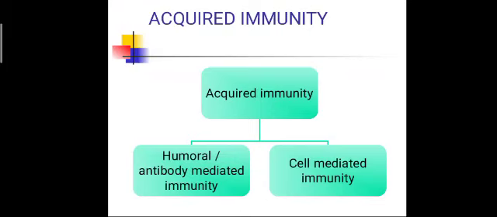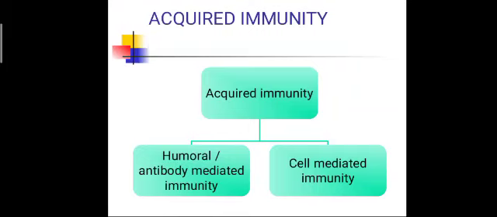Acquired immunity is further divided into two categories on the basis of the type of cell or chemical used in the defense mechanism. The first is antibody mediated, or humoral, immunity, where special antibodies help create the defense mechanism in our body.